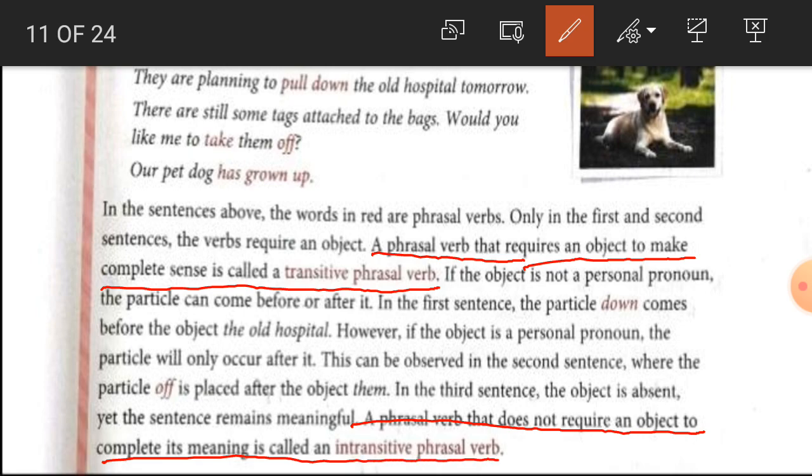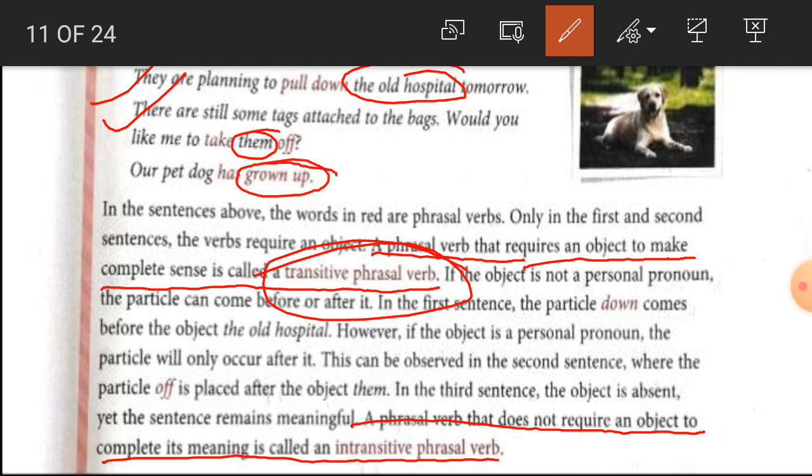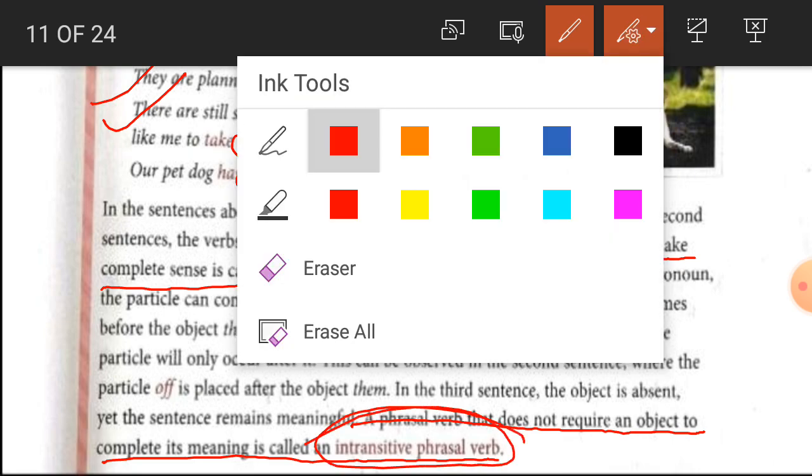And that's why in sentence number 1 and number 2, there are objects. In the first sentence, the old hospital is the object, and in the second sentence, them is the object. And that's why they are transitive phrasal verbs. And second one, students, in the third sentence, grown up is the phrasal verb, and here there is no object, and that's why it is an intransitive phrasal verb.